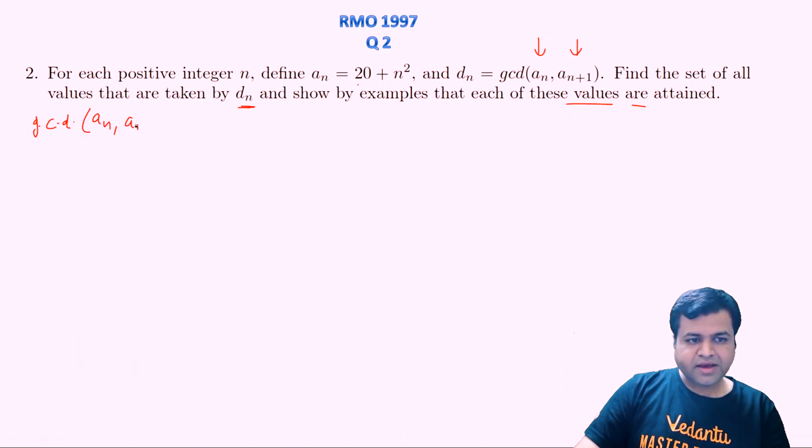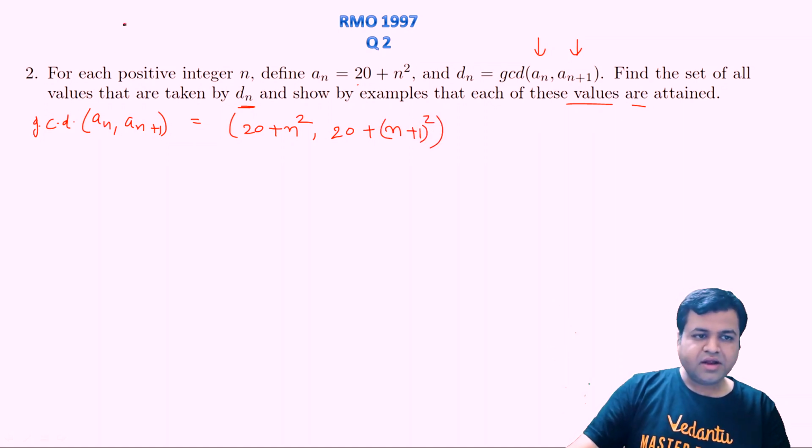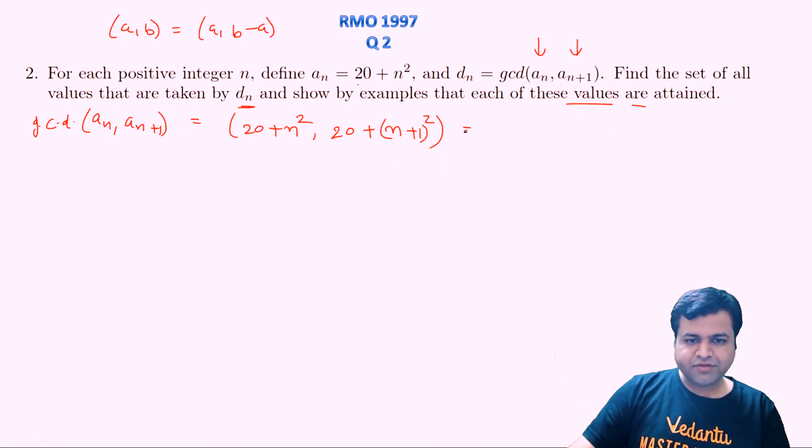an and an plus 1, right? So we will write the GCD in brackets: 20 plus n square, and an plus 1 will be simply 20 plus n plus 1 whole square. And we know GCD of a, b is same as GCD of a comma b minus a. So just subtract b minus a here. What we will get is 20 plus n square, comma, that will be nothing but 2n plus 1, I guess.